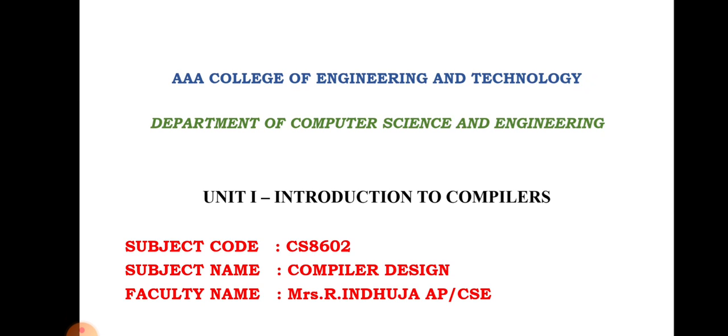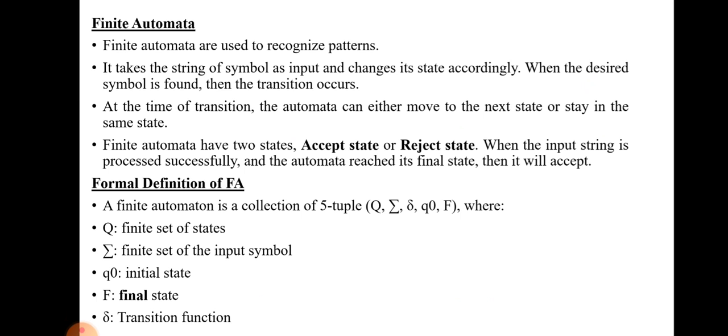Now I'm going to give the summary about finite automata, what a regular expression is, and what types are presented in finite automata. We'll see one by one. Finite automata is a mathematical model of a system which is mainly used to recognize tokens and to produce tokens. It is a mathematical model or a machine which accepts a set of inputs and processes them through various intermediate states and finally generates an output. The main aim of finite automata is to produce tokens and to recognize a particular pattern and token.